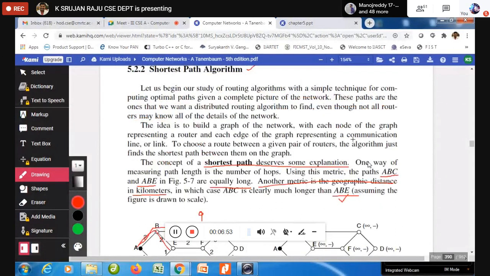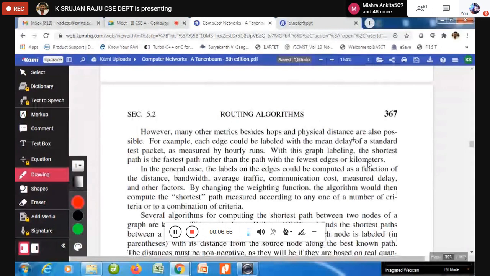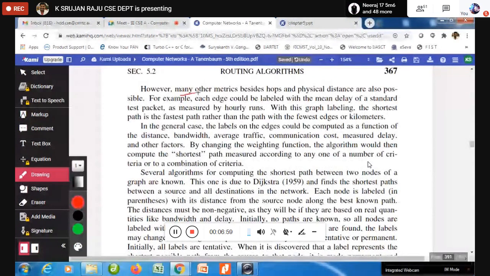So many other metrics are also available besides hops and physical distance. These are not the only 2 metrics. Another one is the mean delay of a standard test packet, how much time it is going to take. One is kilometers, another is distance, another is delay. There are so many, and based on that you can say which one is the fastest path or the shortest path, which you can reach fast or safely.